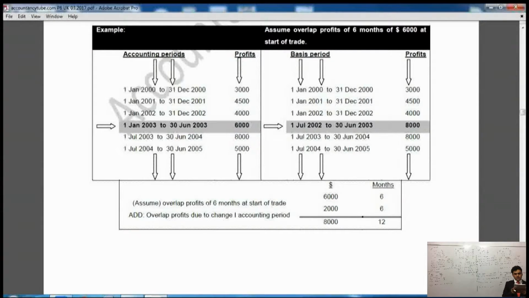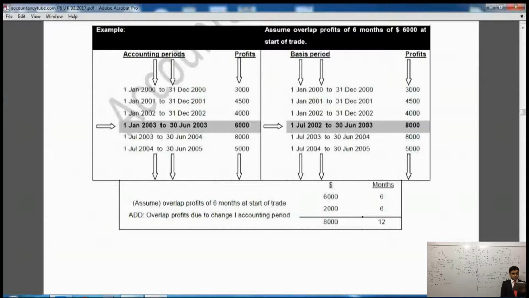However, just above that, one accounting date is being taxed twice, if you see. Where it says in the basis period, just above the shaded area, it says from 1st of January 2000 to 31st of December 2002, right?